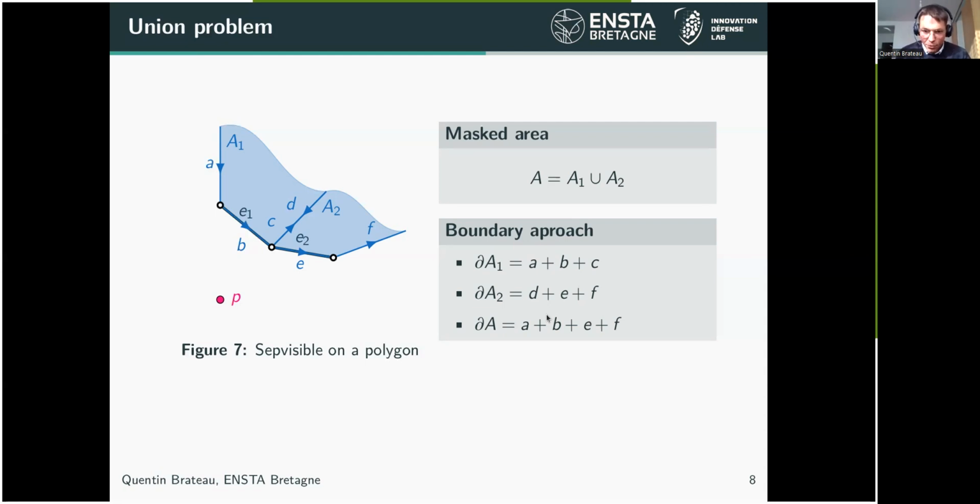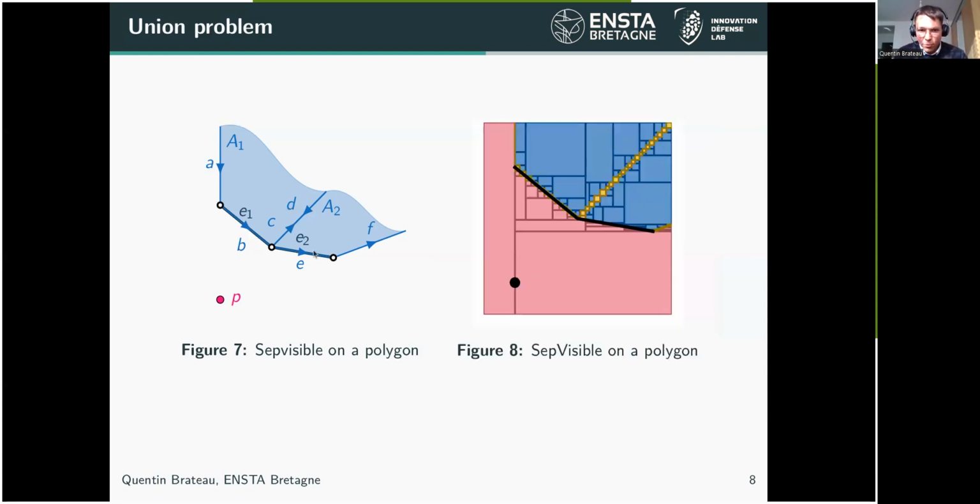So with this boundary approach, we could see that there is a problem on these two constraints C and D. And when we perform a paving on the union of the two pavings of the subvisible for E1 and for E2, we get this paving with this uncertain area in yellow here, which is nonsense, which is not possible with classical set theory, in fact.